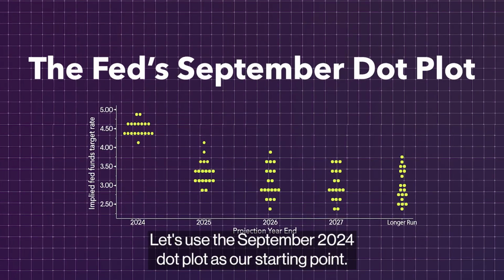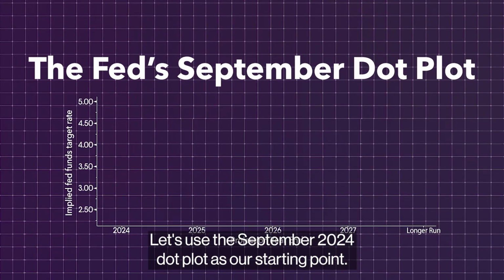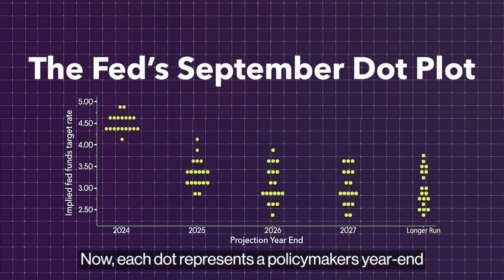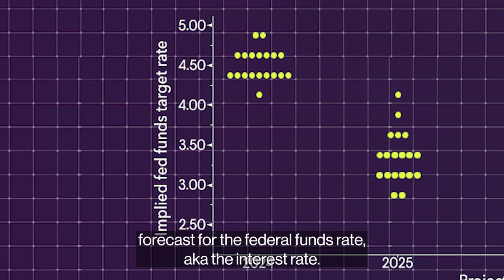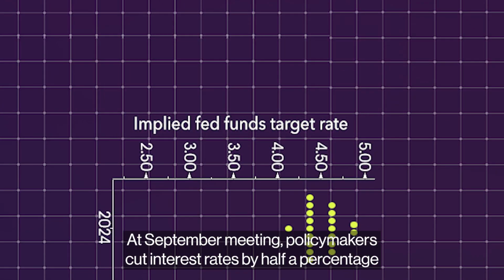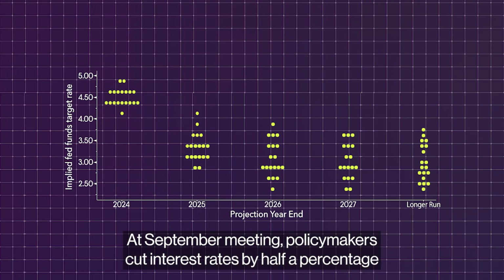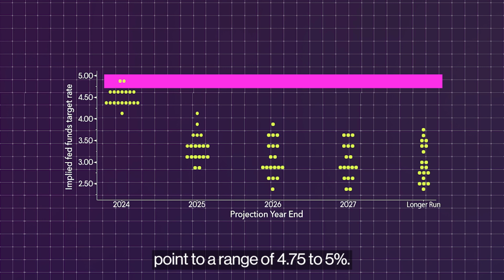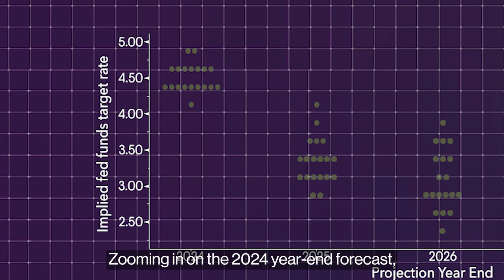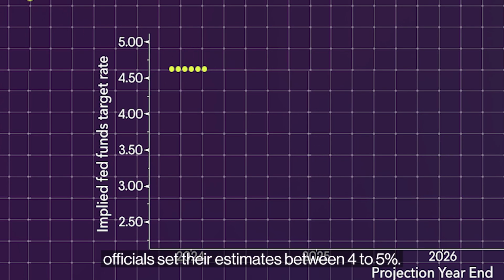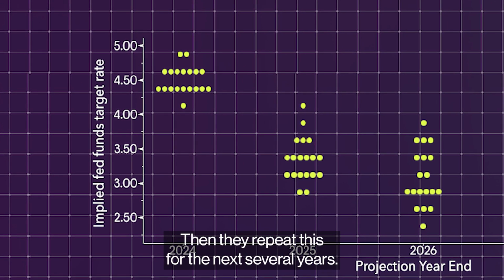Let's use the September 2024 dot plot as our starting point. Now, each dot represents a policymaker's year-end forecast for the federal funds rate, aka the interest rate. At the September meeting, policymakers cut interest rates by 0.5 percentage point to a range of 4.75 to 5%. Zooming in on the 2024 year-end forecast, officials set their estimates between 4 to 5%. Then they repeat this for the next several years.